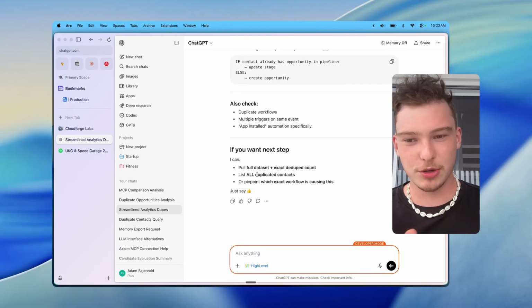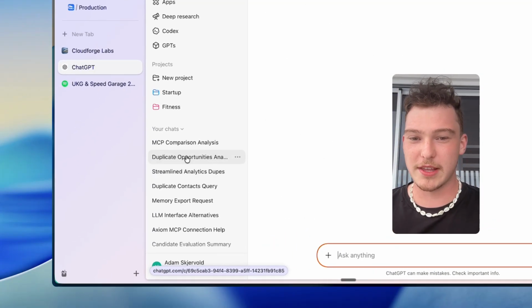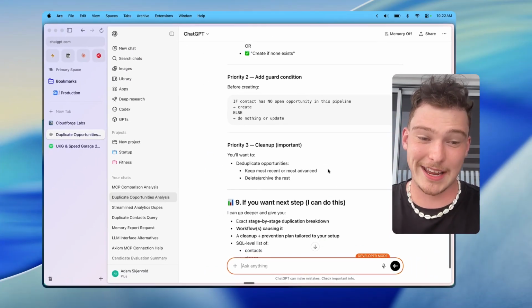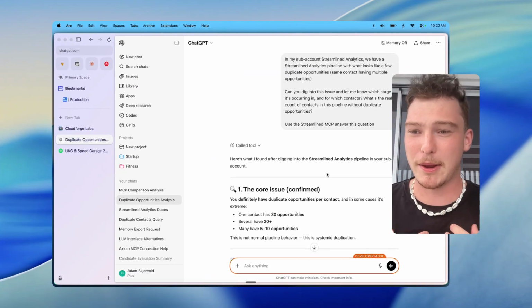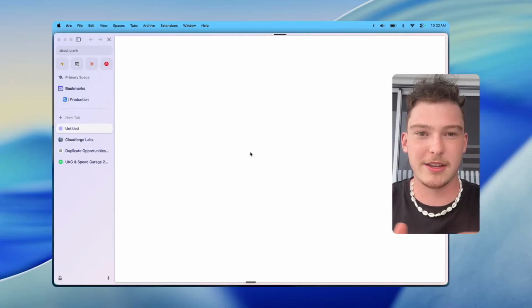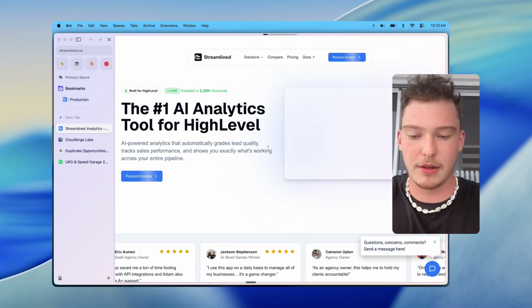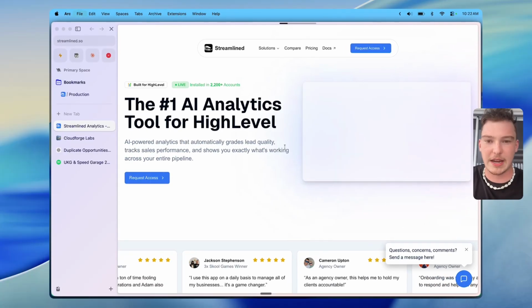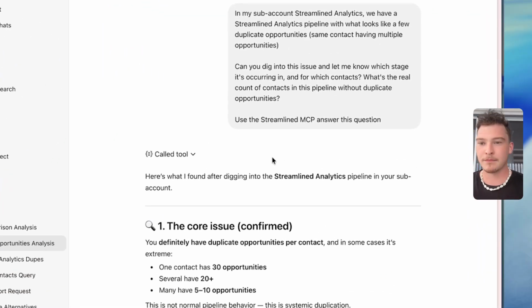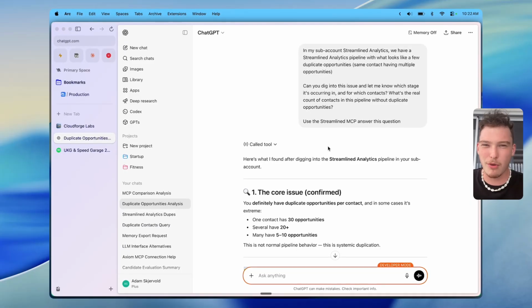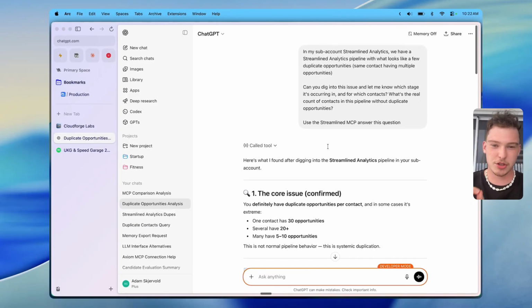But I'm a little suspicious of this result. Honestly, I'm not 100% sure that that's correct because it didn't even identify our M3 traffic duplication. But what we can do instead is we can go to this other MCP, which, if I'm honest, it's actually my MCP. I run this application called Streamlined. You probably knew this watching this video, but basically it's an analytics tool that plugs into HighLevel. And so we pull out all of HighLevel's data, put it in a relational database, and this means that we can do slightly more complex queries.